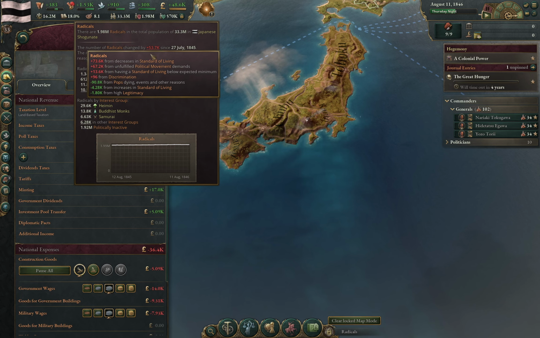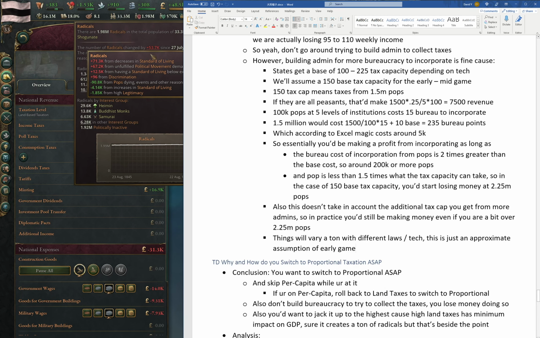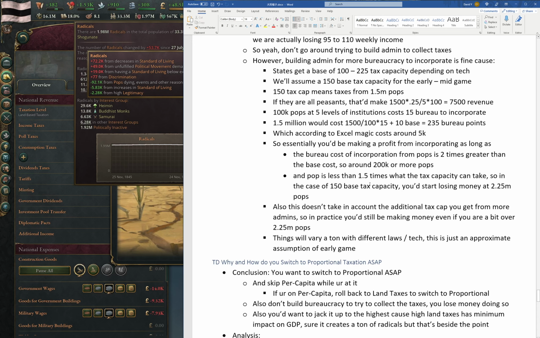And honestly it's just not gonna be an issue. Radicals from maxed out land taxes will not be a huge issue at all. Under proportional, it's gonna be a much bigger issue because you are taxing them a lot harder. But under land taxes, it's just fine. You're fine.